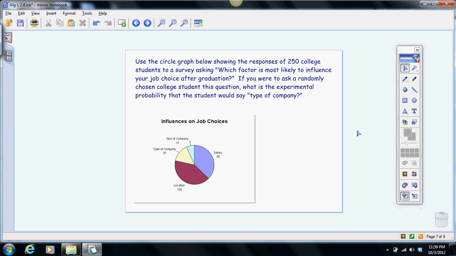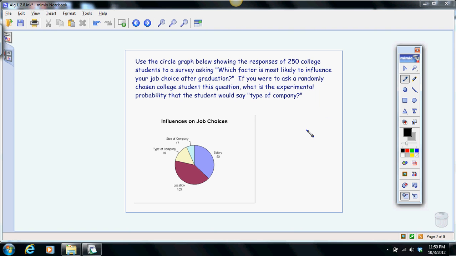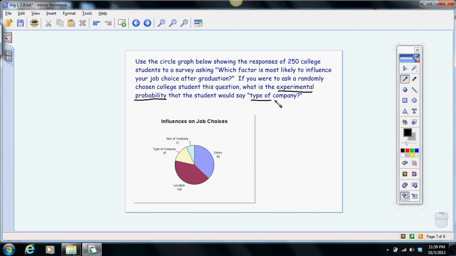This example here says use the circle graph below showing the responses of 250 college students to a survey asking which factor is most likely to influence your job choice after graduation. If you were asked to ask a randomly chosen college student this question, what is the experimental probability that the student would say type of company?